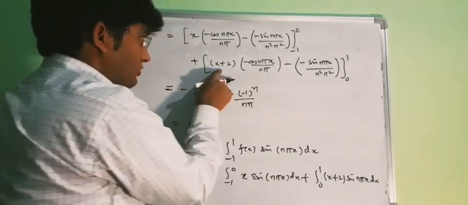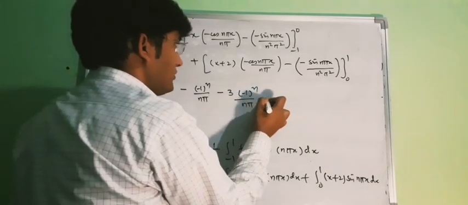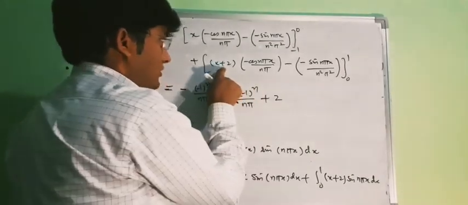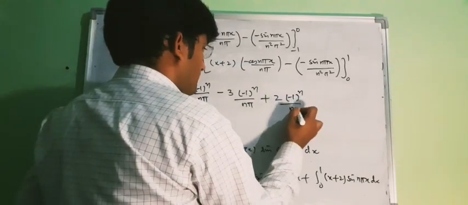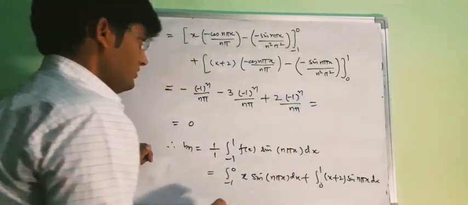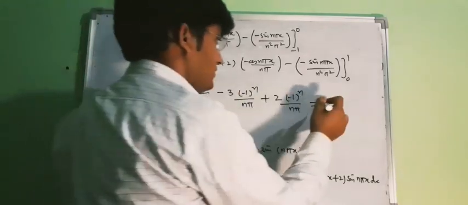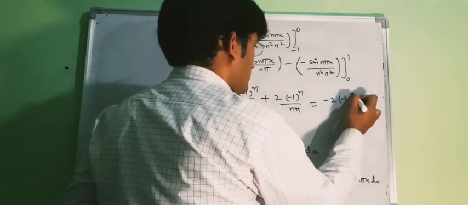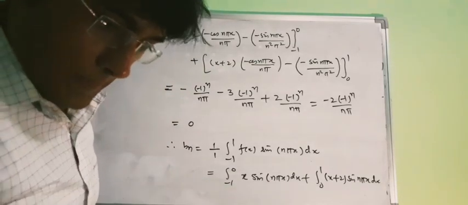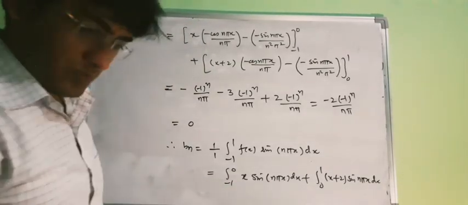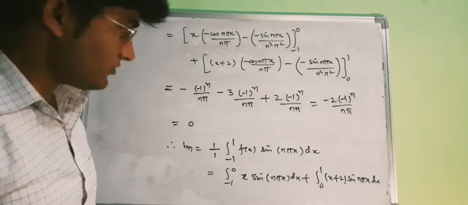Now for the lower limit we will have x equal to 0. So this will be 2 into cos n pi, that means minus 1 to power n upon n pi. So again this will be minus 3 minus 1, that means minus 4. So this is your minus 2 minus 1 to power n upon n pi. So this will be your Bn. Again I think there is some mistake. Let us find out this mistake.